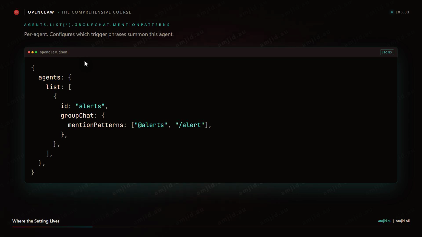Now, in any group chat where the alerts agent has been bound, it only responds when one of those patterns appears in the message. Otherwise, it stays quiet, just listens.